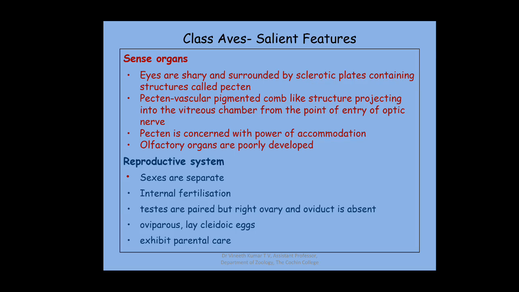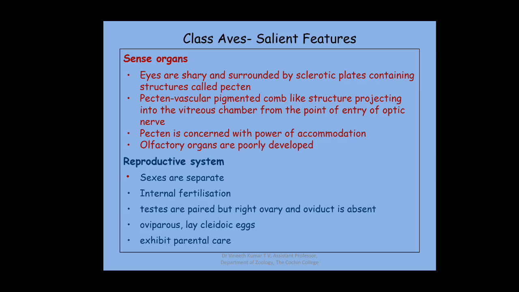point where the optic nerve enters the eye. So it is at that particular point, the blind spot, that you can see this comb-like structure, which is called the pecten. The function of the pecten is that it aids in the power of accommodation. The olfactory organs are poorly developed in birds, because they do not require the sense of olfaction to a great extent. As a result, the olfactory organs are poorly developed.